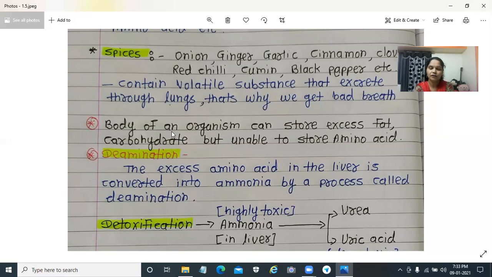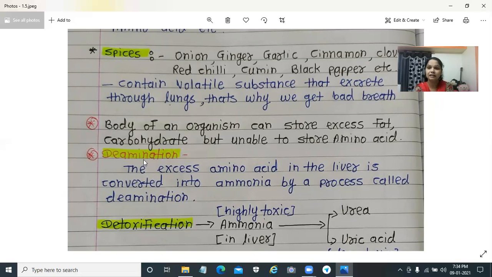Now, the body of an organism can store excess fat as well as carbohydrate. Carbohydrate is stored in the form of glucose, while fatty substances can be converted into simple ones, fatty acids and glycerol. But protein is converted into amino acids, and these amino acids cannot be stored for a long time. So they need to be removed from the body.